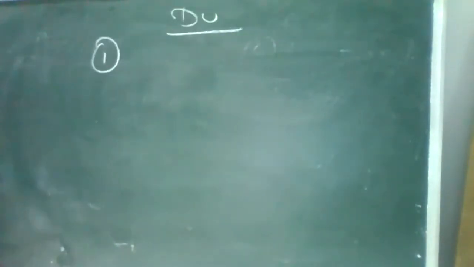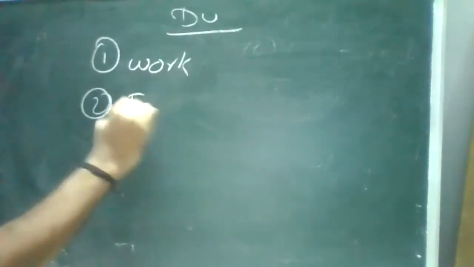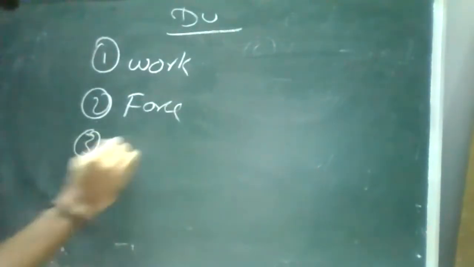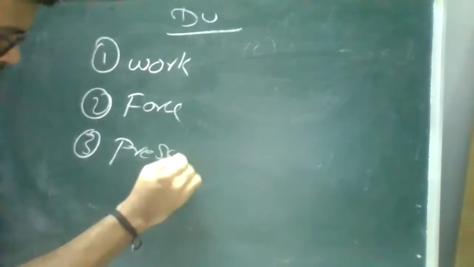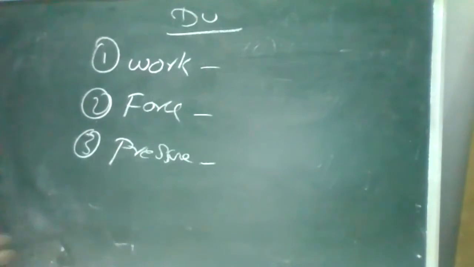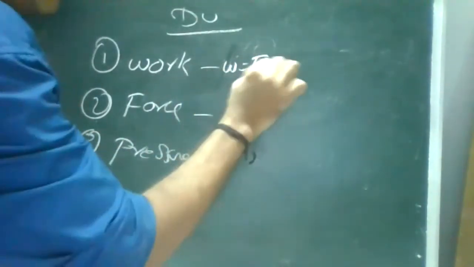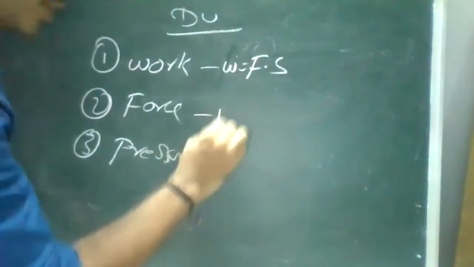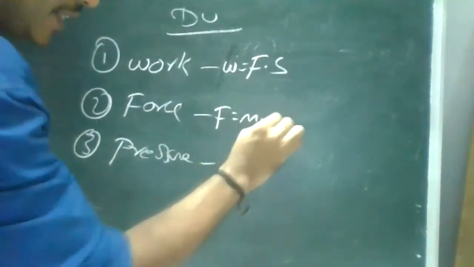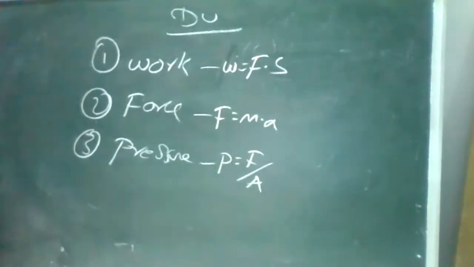quantities. Like for example, we'll take some examples. These are under derived units. For example, work. Second one, force. Third one, pressure. There are so many things. Apart from those 7, these are your derived units. You already know this one. Now, we'll see some relations. So here, work is equal to force into displacement, correct? Force is equal to mass into acceleration, and pressure is equal to force by area. These are your relations, correct?